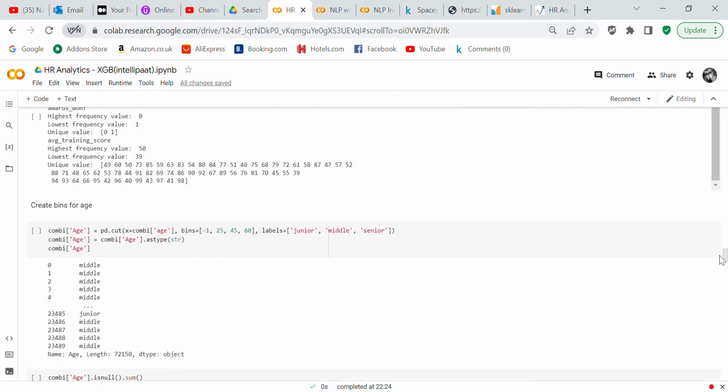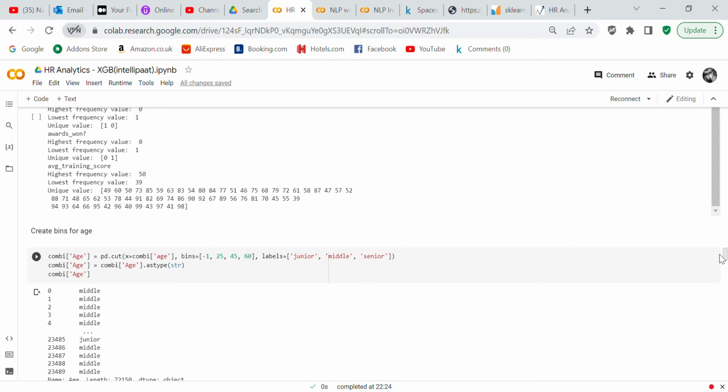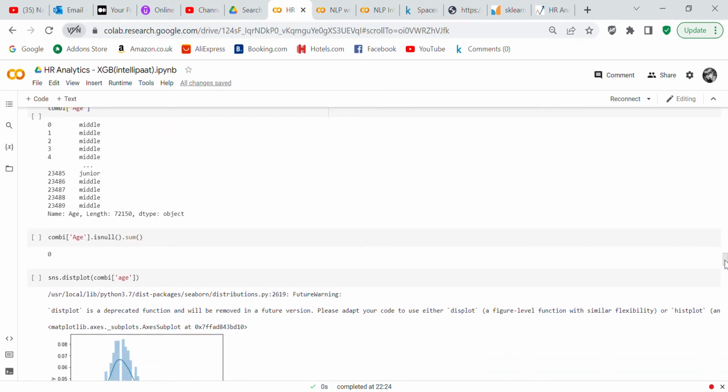So now what we're going to do is take the age and put the age in bins. So combi['Age'] with a capital A equals pd.cut(x=combi['age'], bins=[-1, 25, 45, 60], labels=['junior', 'middle', 'senior']). And so most of them are going to be middle. So we're going to check to see if we have any null values, because when you're working with bins, sometimes you can get some null values in there. So that's why you check to see if you've got any null values, to correct it if you do.